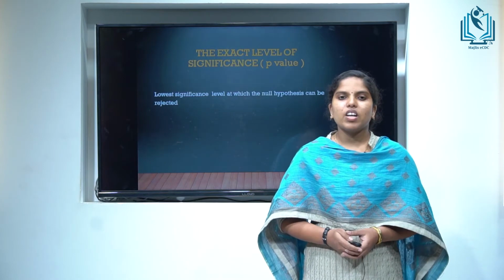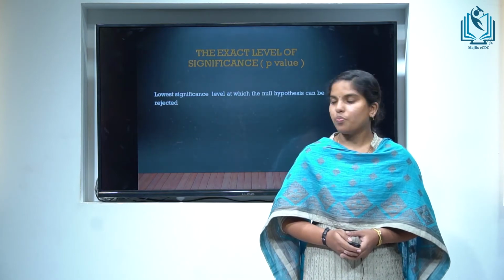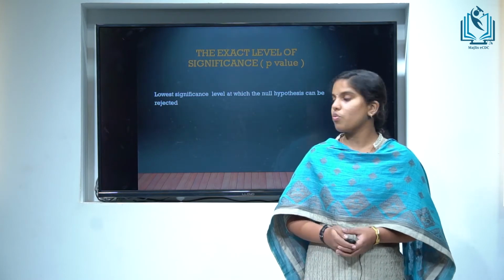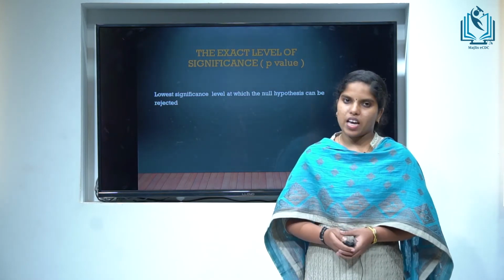The exact level of significance or p-value. It is the lowest significance level at which the null hypothesis can be rejected.